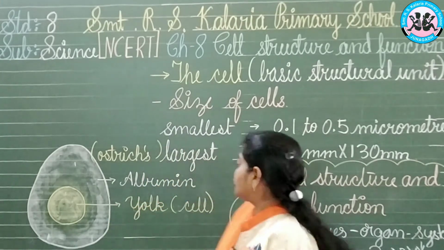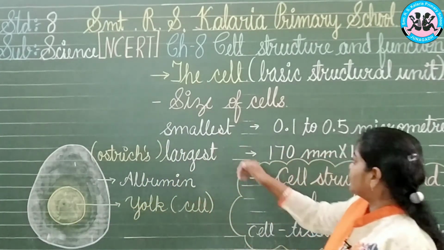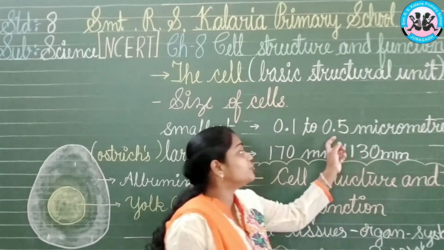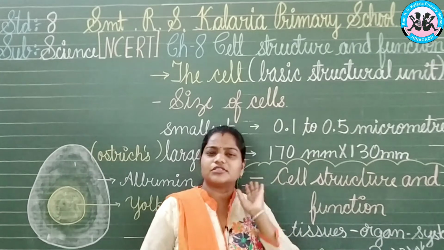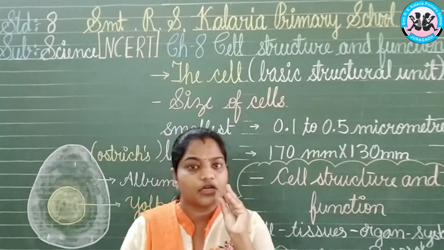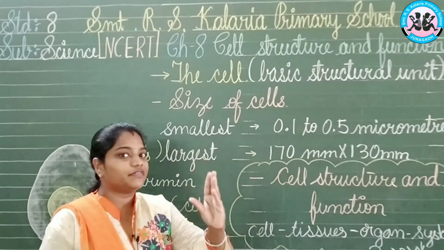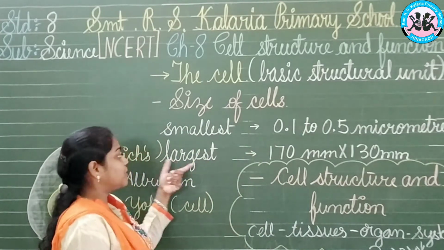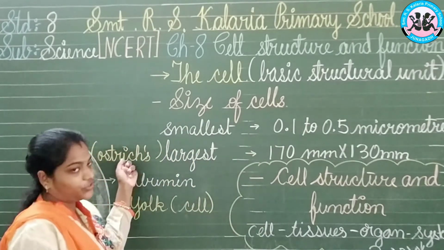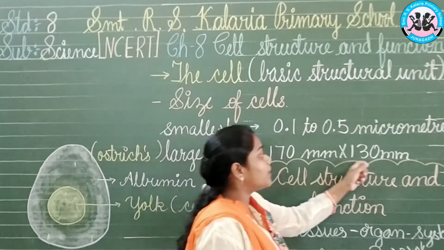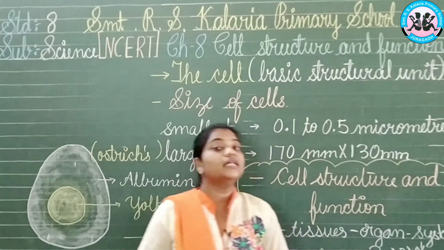Now here we have the measurement for the smallest cells also. It is 0.1 to 0.5. The unit is micrometer, which means a millionth part of a meter, you can say. The biggest cell which we can see with our unaided eyes is the ostrich's egg, of course. It will be 170 millimeters to 130 millimeters in size, you can say.